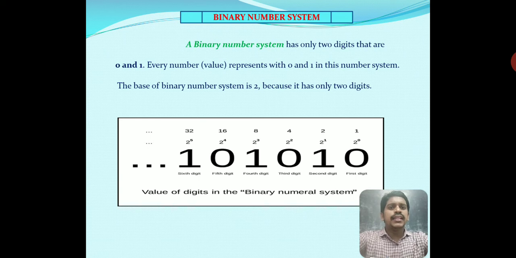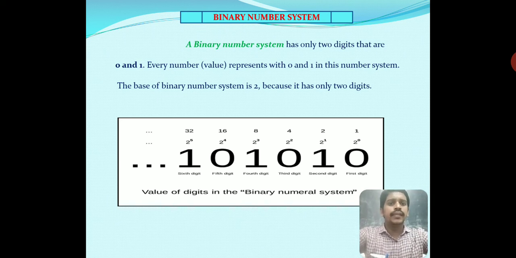These two states are considered as the on and off conditions. On means 1, off means 0. The binary number system is used to represent digital signals, to represent a binary number in decimal systems. The base of the number system is 2, hence we have to represent any binary number in terms of zeros and ones only.